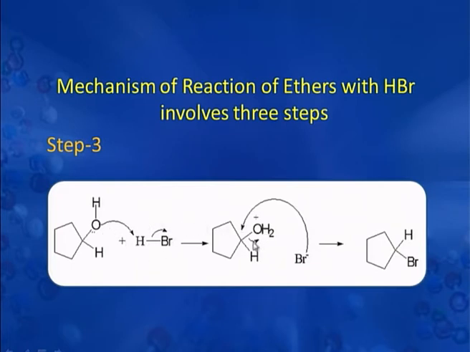There is formation of this protonated alcohol, removal of water molecule and attachment of the bromide, or you can say nucleophilic substitution by the nucleophile. As a result, there is generation of another alkyl halide. So, overall all the three steps for the formation of alkyl halide from ether comprise of reaction of ether by two molecules of hydrogen halides.